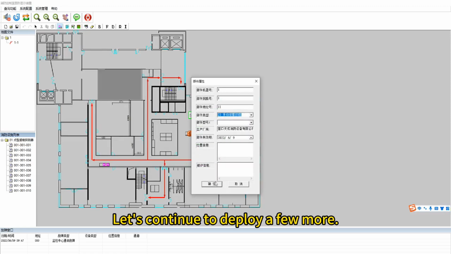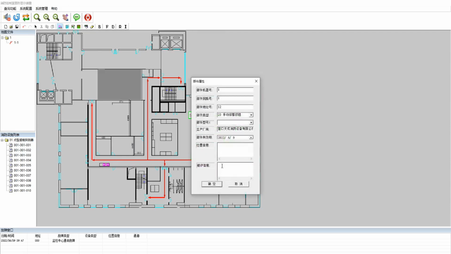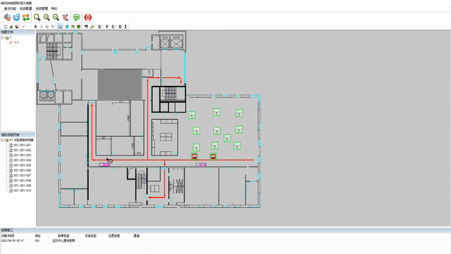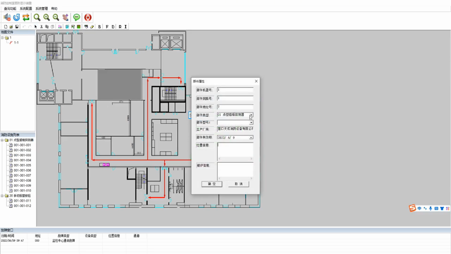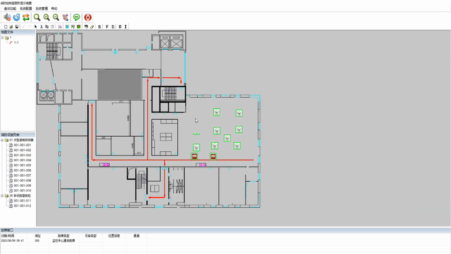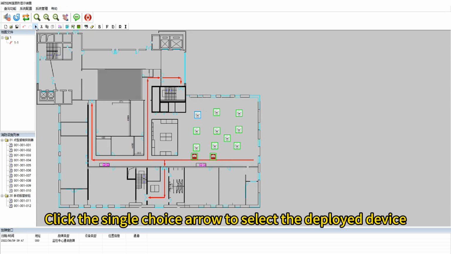Manual call points. Click Save. Click the single choice arrow to select the deployed device.